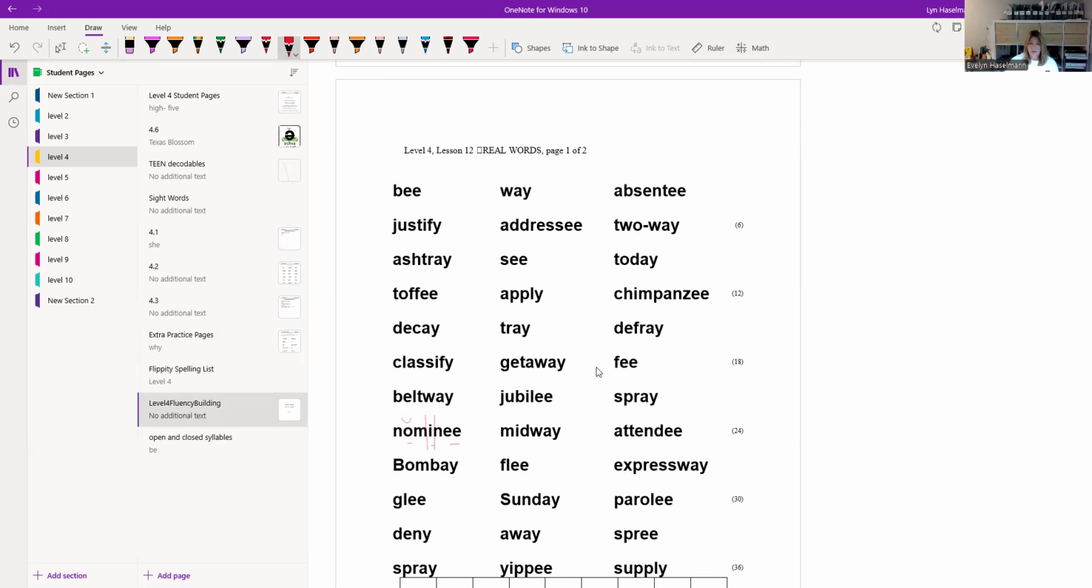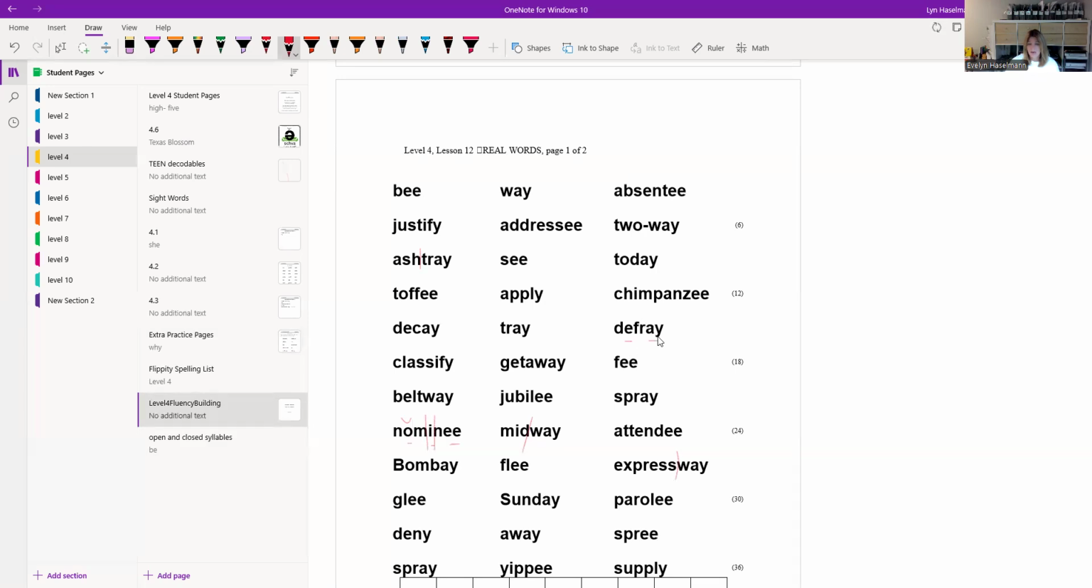Looks like there's a couple compound words in here like expressway and midway, ashtray. So again, make sure your student is in control of these words and not guessing. If they're starting to guess, they need to stop and they need to decode. Let's take a look at a couple ways to decode. We'll do the word defray here.